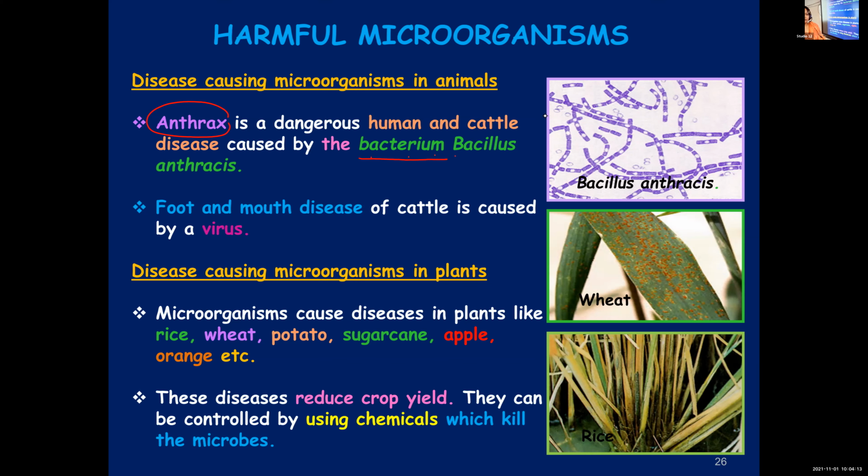Then we learned about some plants which are affected by microbial diseases. Rice, wheat, potato, sugarcane, apple, orange. And once these plants are affected by these diseases, they cannot grow healthy. When they are unhealthy, the yield will be reduced. Then the farmers will be forced to apply some chemicals to kill these microbes so that the plants can grow healthy. Is it clear, children? Yes, ma'am. Okay.